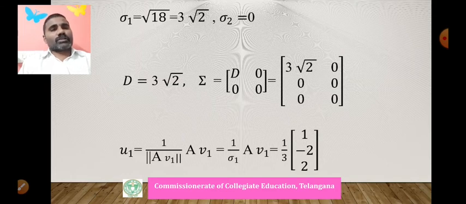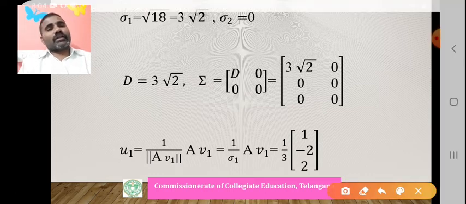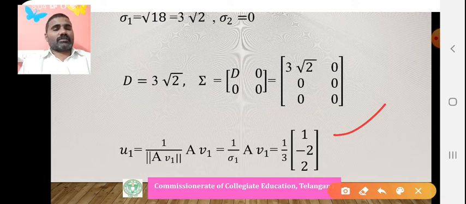Now U1 equals 1 by sigma times A V1. Sigma 1 is 3 root 2, so it is 1 by 3 root 2 into A V1. A V1 becomes 1 by root 2 times (1 minus 2, 4 minus 2 minus 2). By cancellation we will get (1 minus 2, 2, 2). This is A U1 we will get, same as the earlier process. A into V1, not A transpose, A into V1 we can calculate.